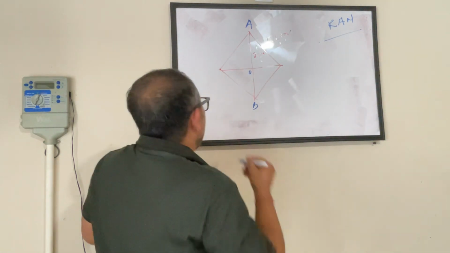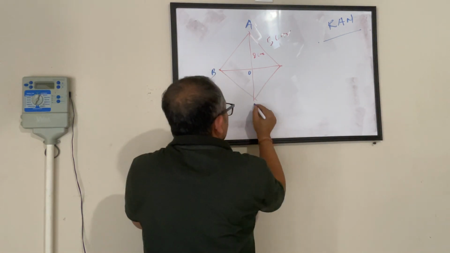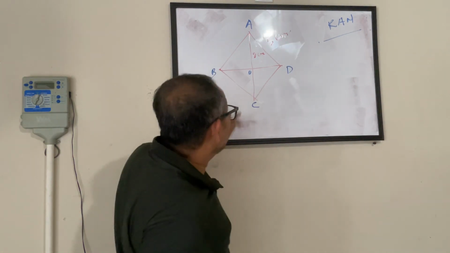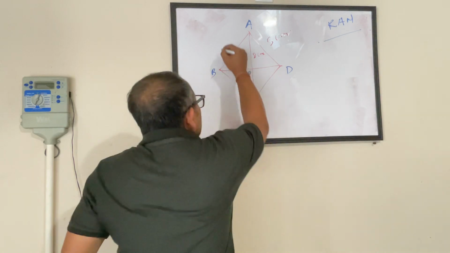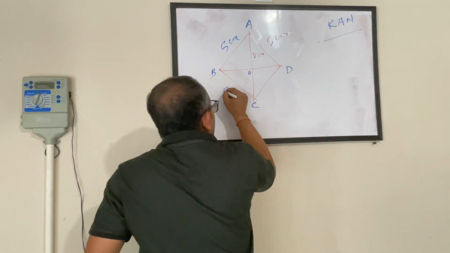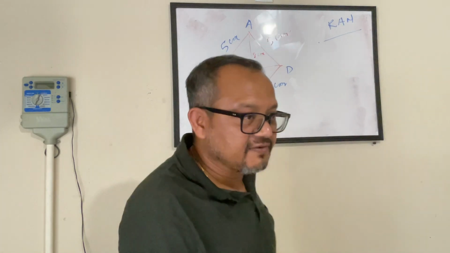What does the question say? I have a rhombus which has side as 5 centimeter. So if I have a rhombus of 5 centimeter, one side given, I know that every side of a rhombus is the same. So every side is 5 centimeter. That part is given.